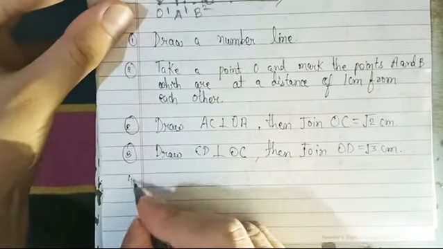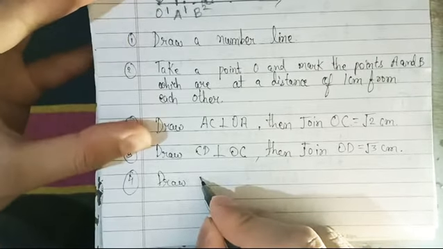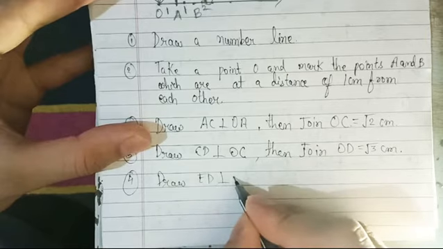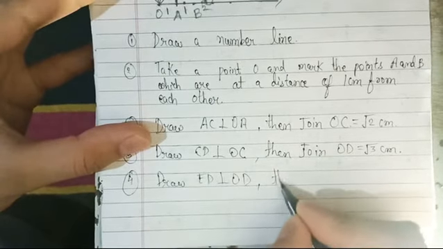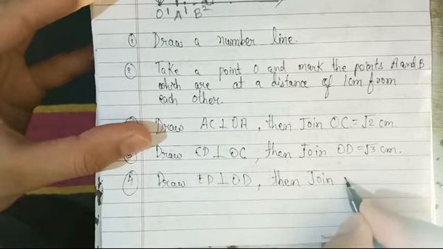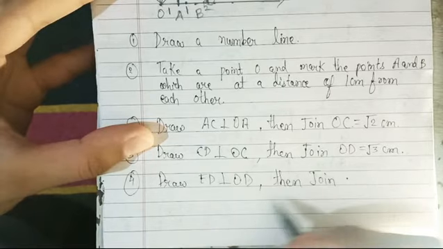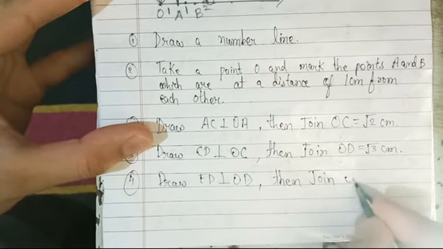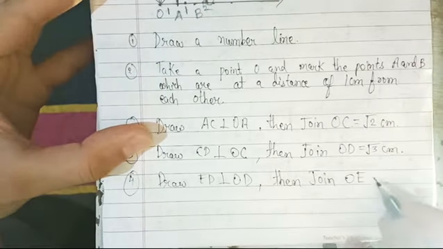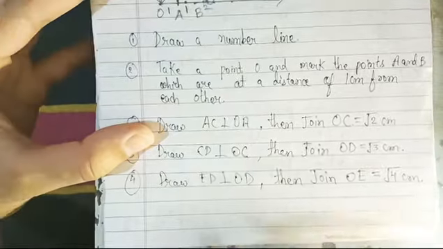Fourth point, draw ED perpendicular to OD, then join OE. And OE will represent root 4 centimeter.